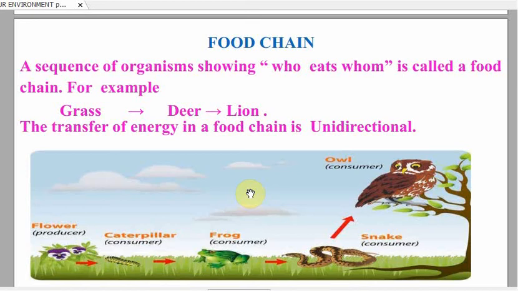This is our second class of the chapter Our Environment, and today we are going to study about food chains, food webs, trophic levels and the transfer of energy in a food chain.